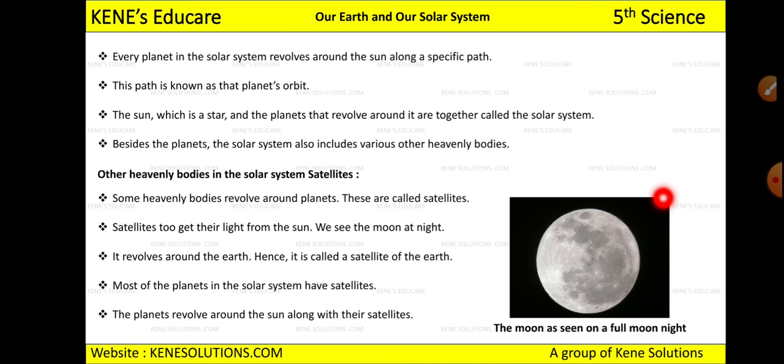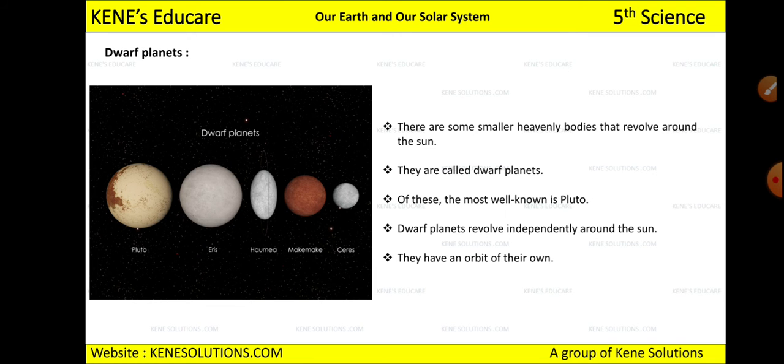Now if you have seen the moon on a full moon day, you might have seen that the moon looks like this. Otherwise the size of the moon changes. Sometimes it is very small, sometimes it is full, sometimes it is half. So you have to observe that. Now see, next is the dwarf planet. What do you mean by dwarf planet?